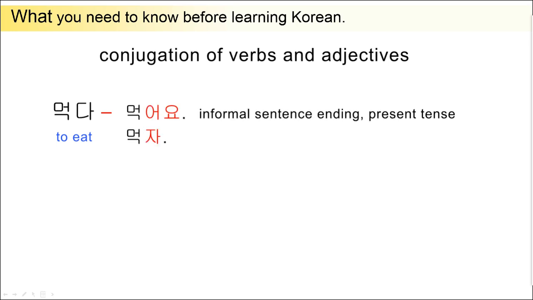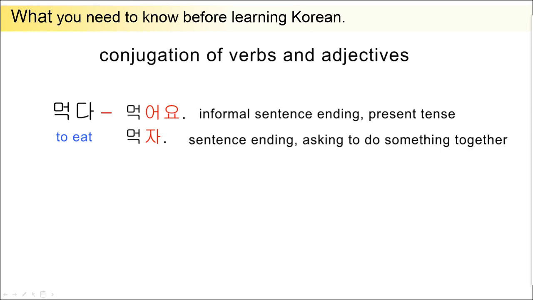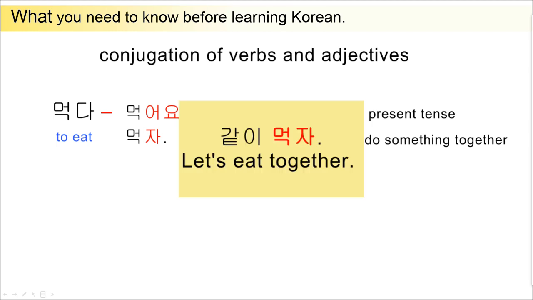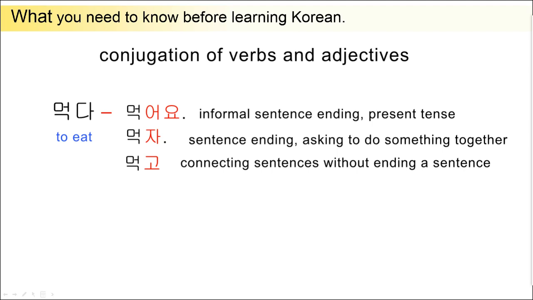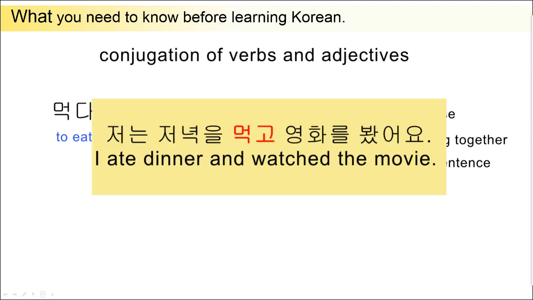Next is 먹자. It is a sentence-ending expression asking to do something together. So, 먹자 means let's eat. You can say something like, 같이 먹자. Next is 먹고. It is an expression used to connect sentences without ending a sentence. If you had dinner and watched a movie yesterday, you can say, 저는 저녁을 먹고 영화를 봤어요.